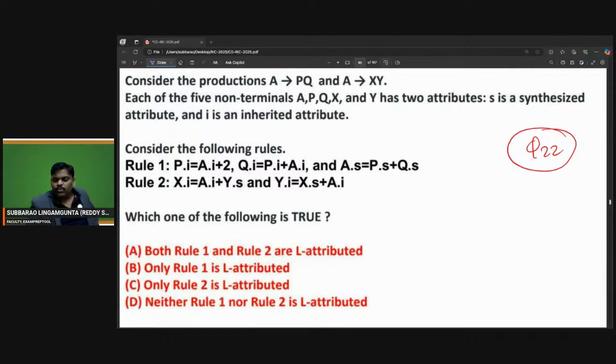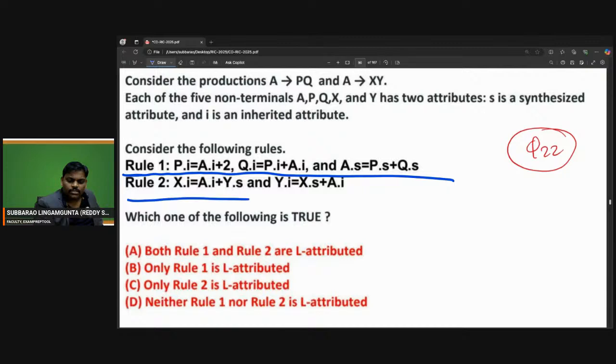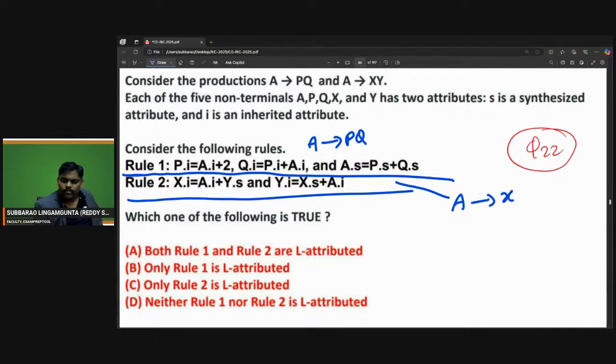If you observe clearly, it is the first production semantic action, and this is the second production semantic action. The first production is A goes to PQ.